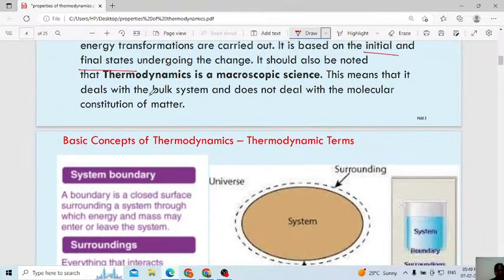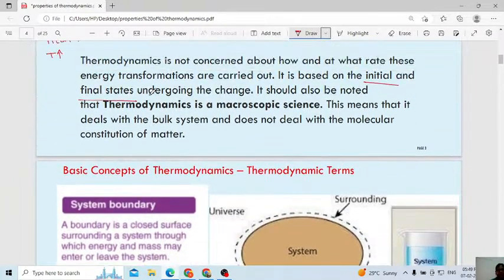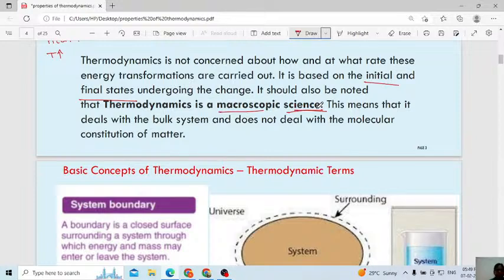Listen here. Then next one, it should also be noticed that thermodynamics is a macroscopic science. You can observe macroscopic changes in thermodynamics. This means that it deals with bulk systems, and does not deal with the molecular constitution of matter. What is meant by bulk system? If you consider any object, the change in the full object we will consider.